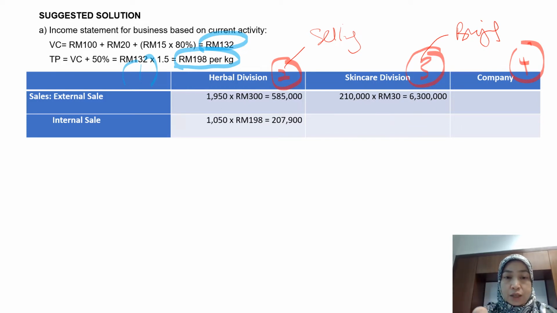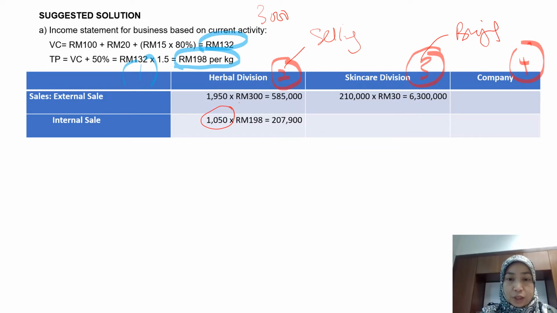So for external sales, the herbal division currently produces at maximum capacity, which is 3,000 kilograms. If 1,500 they need to supply to the skincare division, the balance is 1,500 that they can sell to the external market.